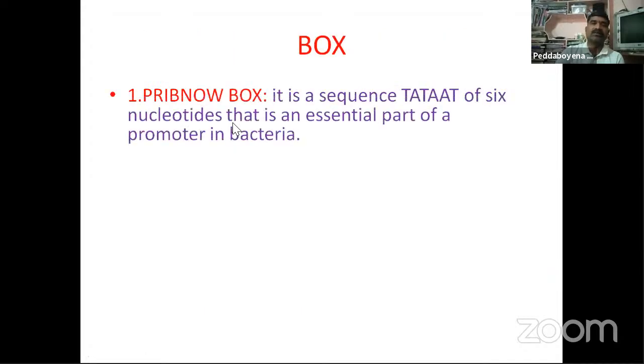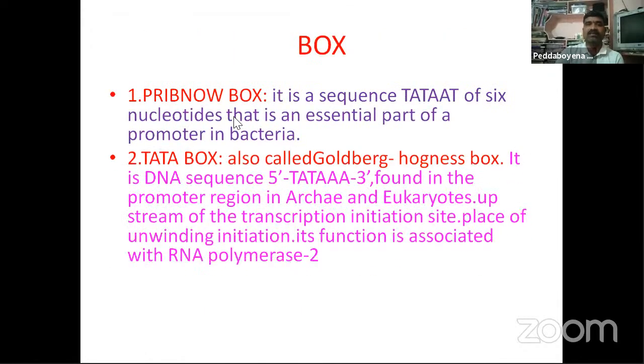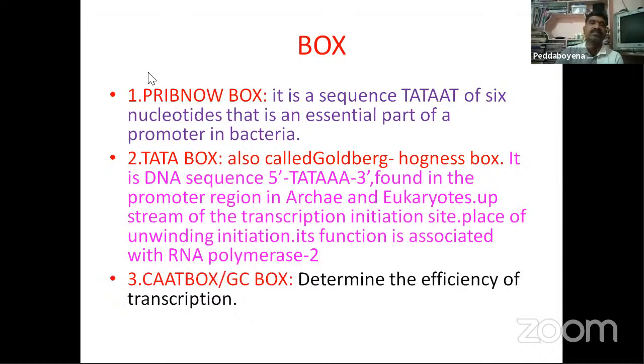And the next one, some boxes are also there. These are the Pribnow box. It is a sequence of TATAAT, this is very important. These are the 6 nucleotides that are an essential part of a promoter in bacteria.